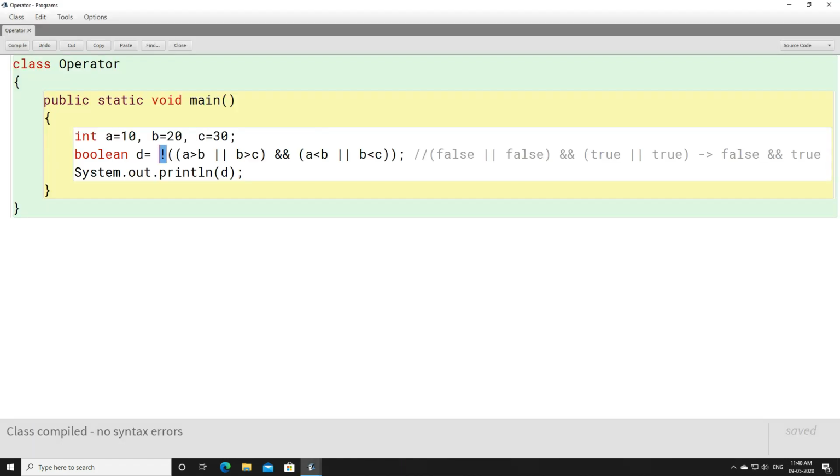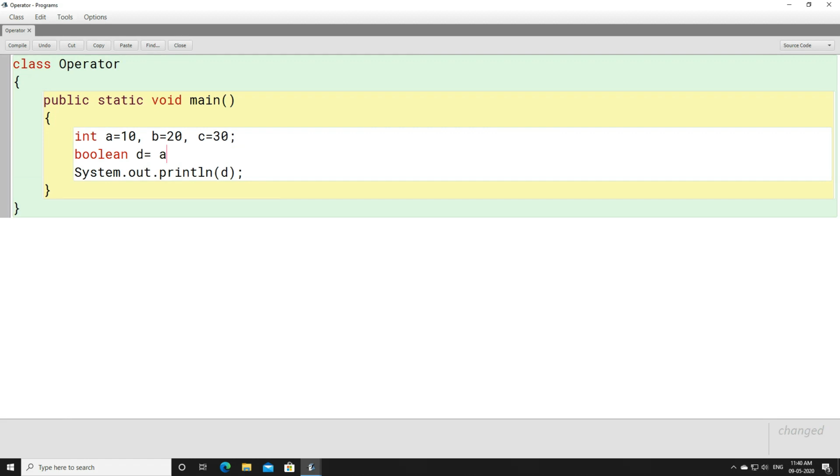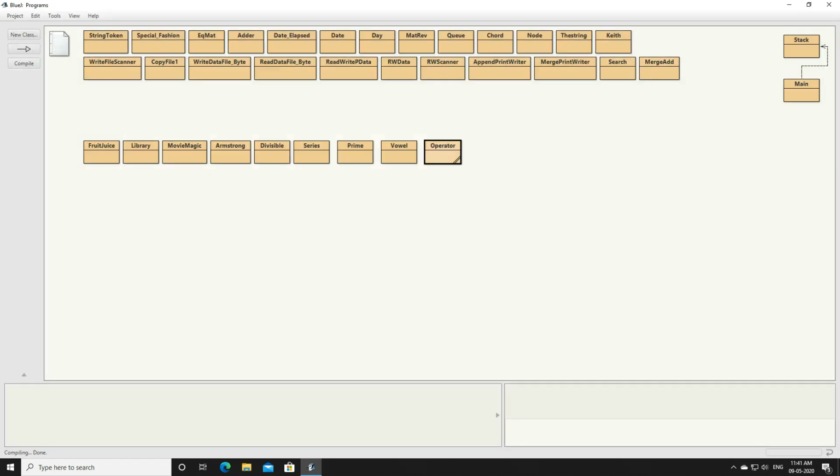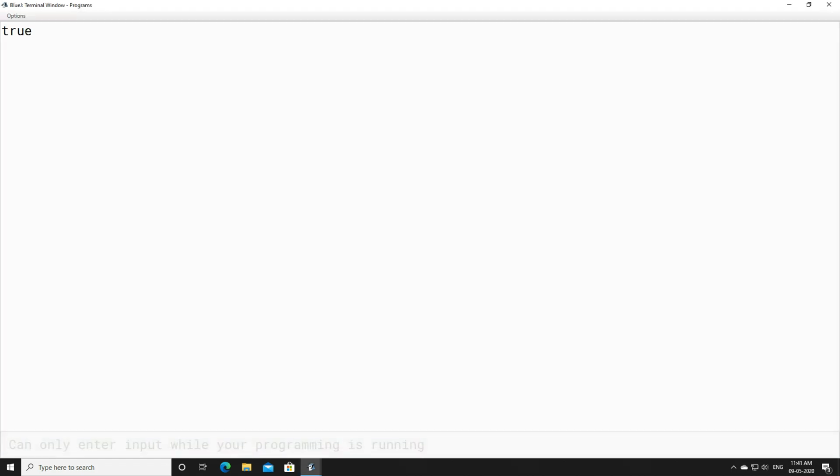Let's perform this using a small example. A greater than B, right? Here we have A greater than B. Now what is the value of this? 10 is greater than 20? No. The outcome will be false. When you use the exclamation sign in front of this, it is called the NOT operator, the NOT logical operator. It will change false to true. You can see A greater than B is false, and you are using the NOT sign in front of that false, so false will get changed to true.